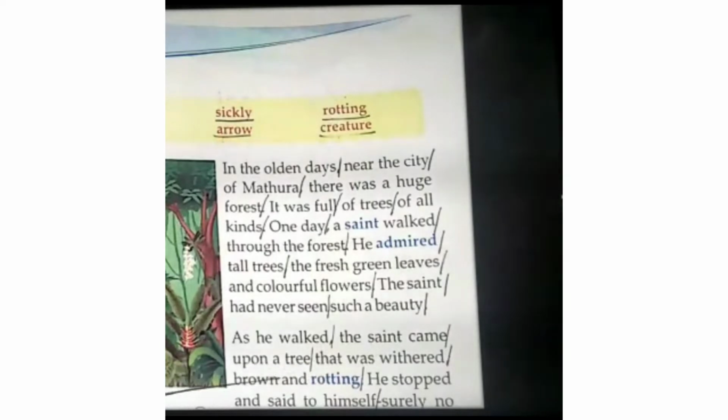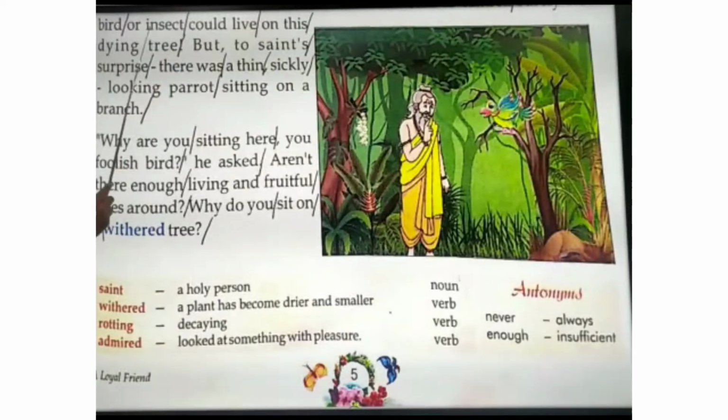He stopped and said to himself, surely no. Then he stopped there and talked to himself. Surely no bird or insect could live on this dying tree. He said to himself that the tree is drying. So obviously no insect or bird is going to live on this tree. But to Saint's surprise, there was a thin, sickly looking parrot sitting on a branch.